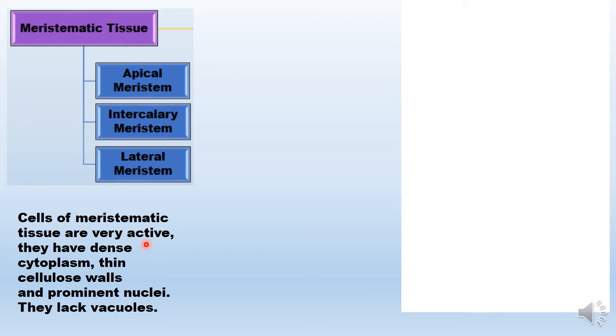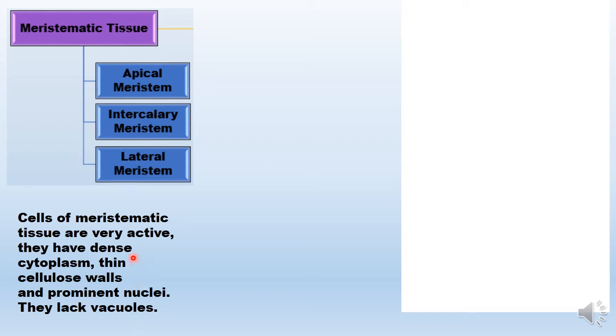The cells which have to divide, they have to maintain themselves in the active stage, and for that they have to synthesize a lot of proteins, a lot of enzymes. So their cytoplasm remains very dense, and they have thin walls for easy division. They have prominent nucleus because they have a lot of genetic content, and they lack vacuole because there is no need to store any kind of food if they are going to divide very quickly.